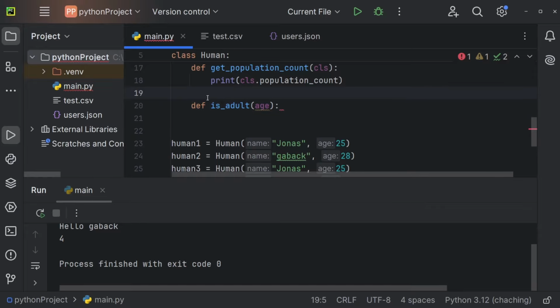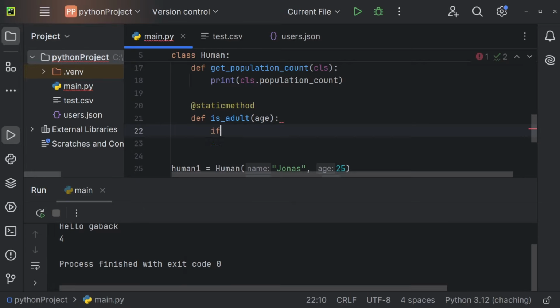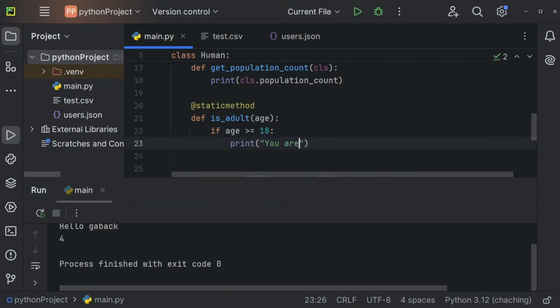And if we want to use a static method, we have to declare it right here as a static method, like so. And now we can use an if condition, for example. So we can say if age is greater or equal to 18, then we want to print you are an